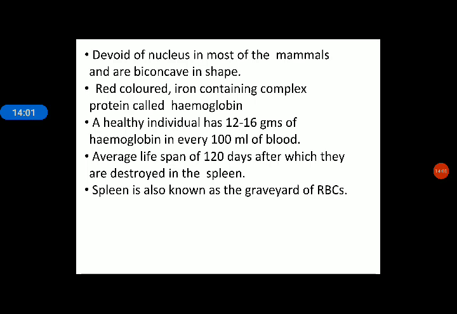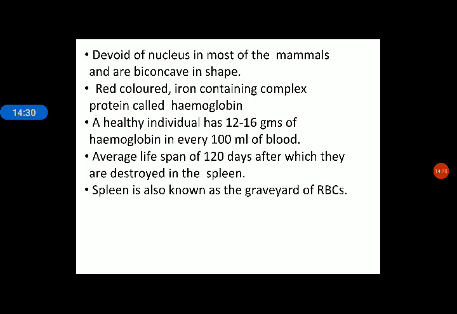So hemoglobin is composed of iron plus protein component, and this hemoglobin provides the red color to the red blood cells. A healthy individual has 12 to 16 gram of hemoglobin. If a person is healthy, then they must have 12 to 16 gram of hemoglobin in every 100 ml of blood.